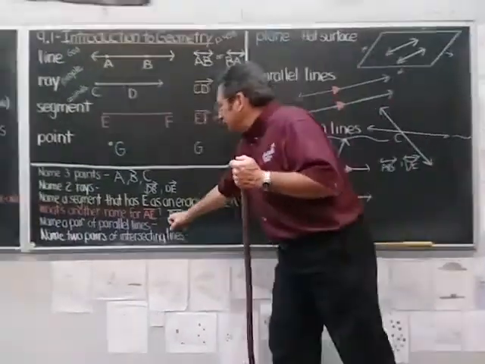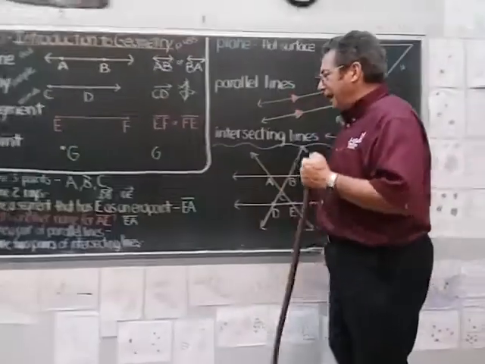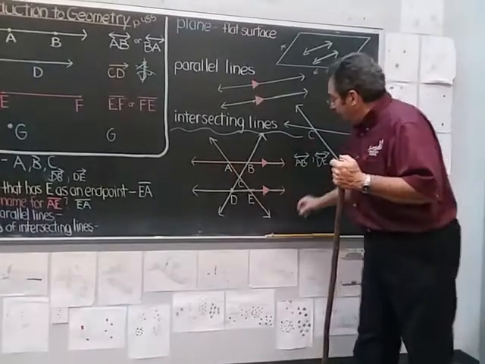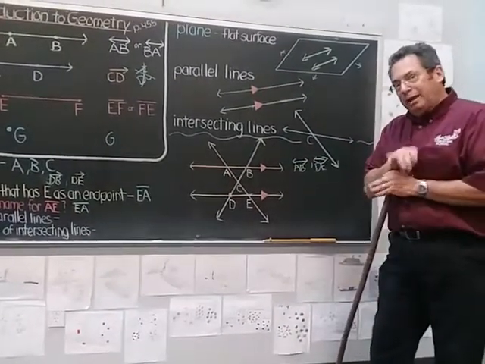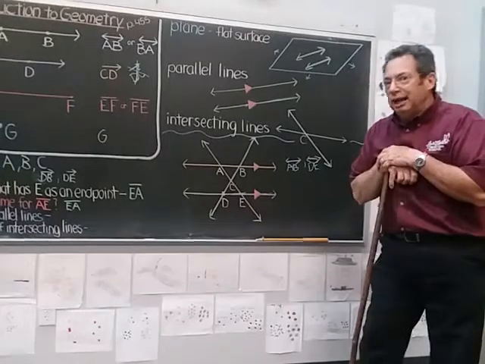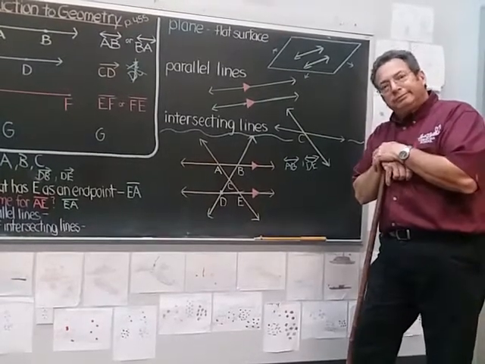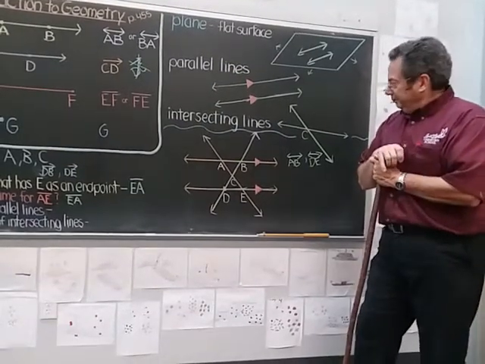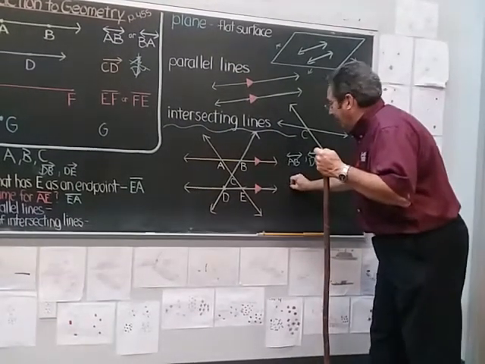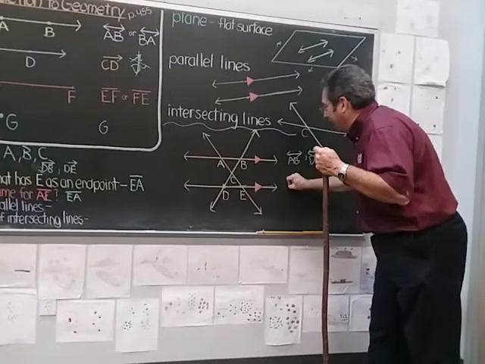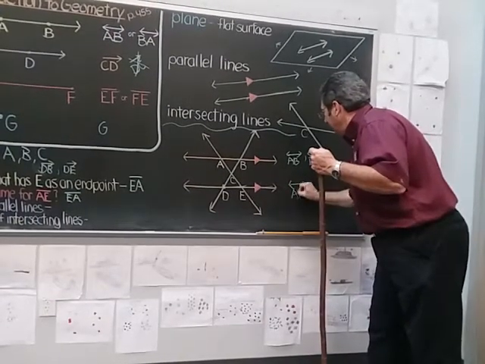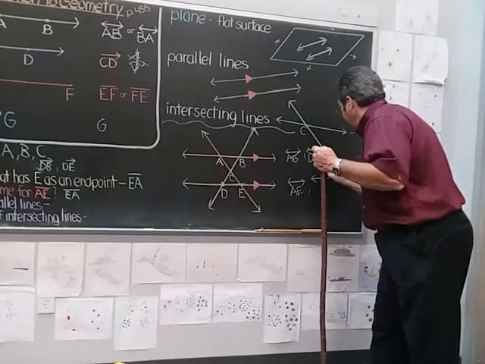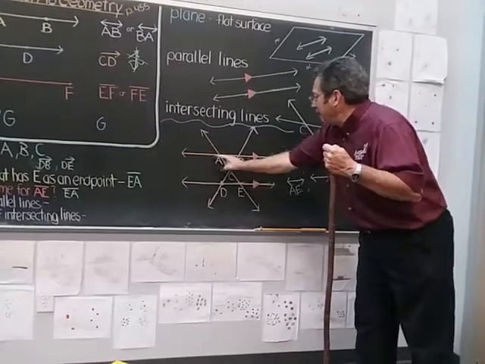All right, how about this? How about name two pairs of intersecting lines? Well, these are lines that simply meet. Can you name them first before I write them up there? Just give me a pair of intersecting lines. Say it out loud. All right, let's see if you got it. Same thing I got. First off, I have to put the symbol line. AE, I see, is intersecting. AE intersects AB.